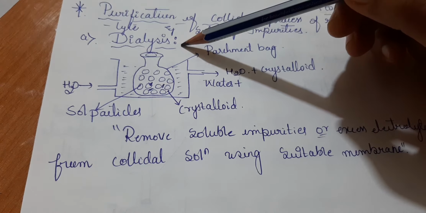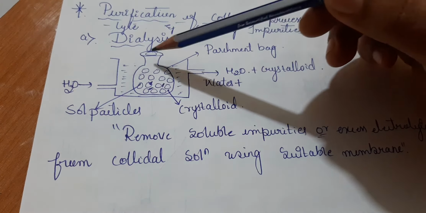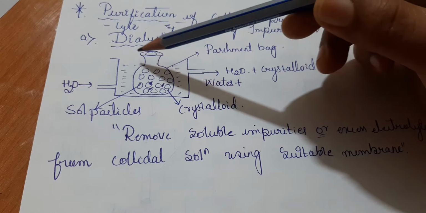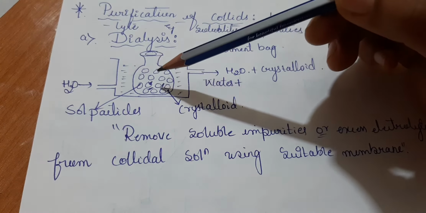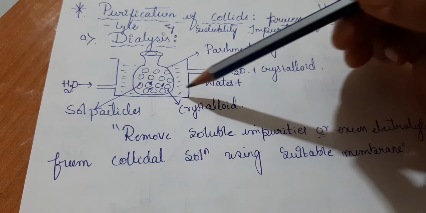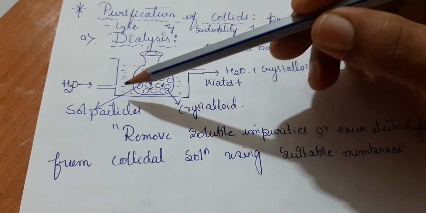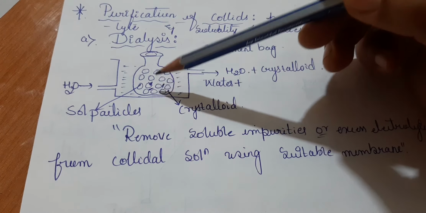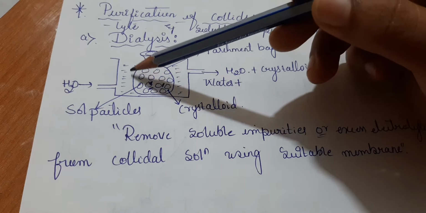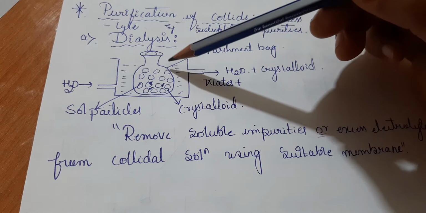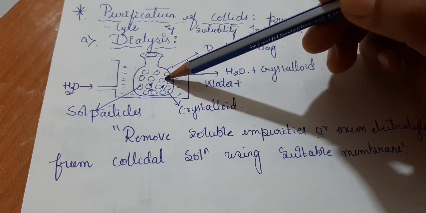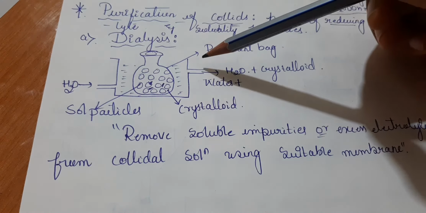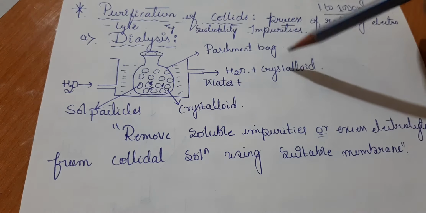In the dialysis process, we consider one parchment bag. This is a cotton bag, considered a parchment bag. We fill this parchment bag with crystalloids as well as salt particles. Out of these two, only certain colloidal range particles must come out of the parchment bag. To perform that, we pass water from the water inlet, and a water outlet is also present.